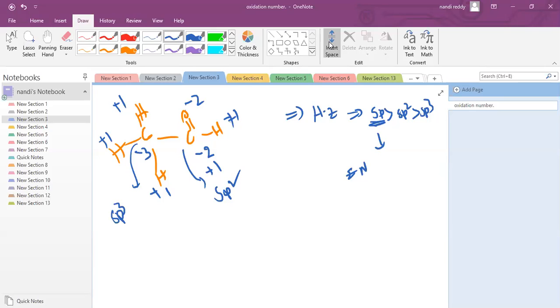Is it clear? Due to this oxygen, -2 means this should be +2. Due to this carbon bond, -1. What is the resulting value? 0. Okay. Now please check which is the oxidizing agent. Next time when I am explaining, I am giving time, and at that time only you can note it down.